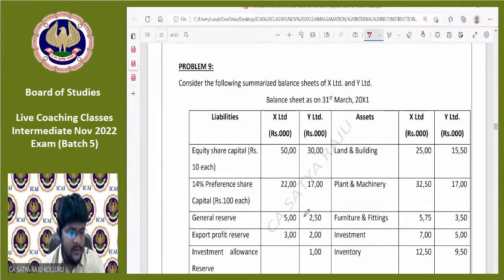Sir, all assumptions are to be written? Yes, always assumptions form part of the answer. Whenever there is a chance to take an assumption, then you need to clearly represent that.